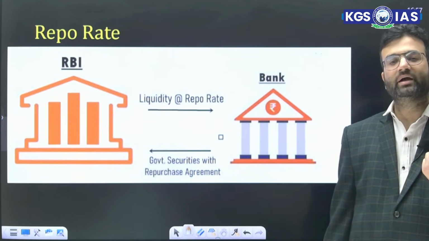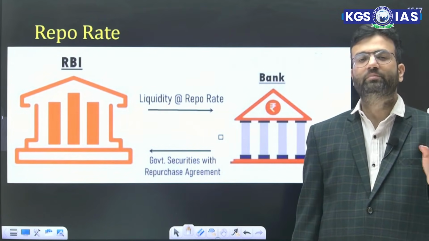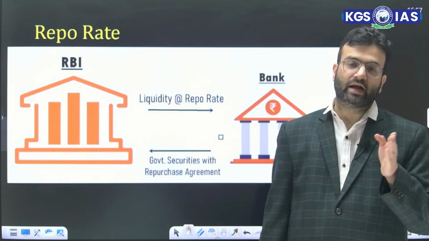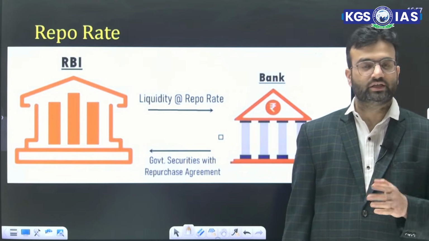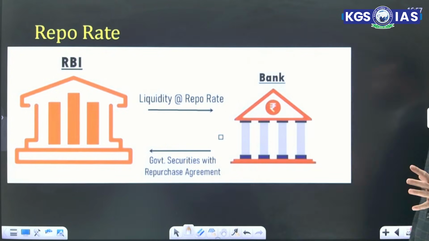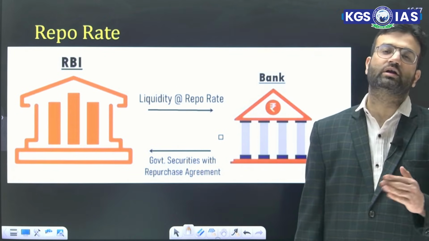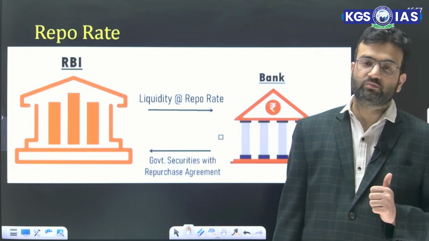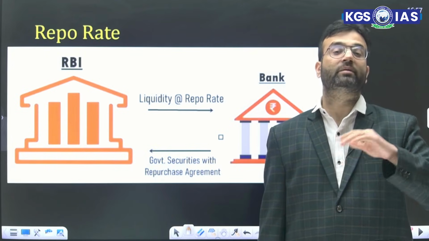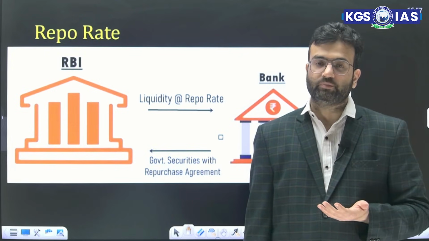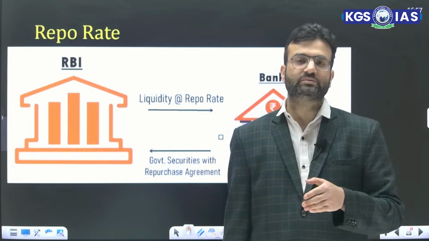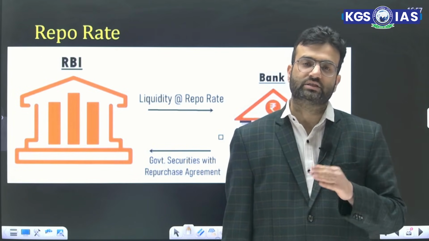Whenever the commercial banks need funds, the RBI provides them funds at a rate which is called the repo rate. In return, these banks also deposit some government securities. So this repo rate adjusts according to inflation. If inflation is more, the RBI's Monetary Policy Committee increases this repo rate, and if the recession is more, then in that case they reduce this repo rate.